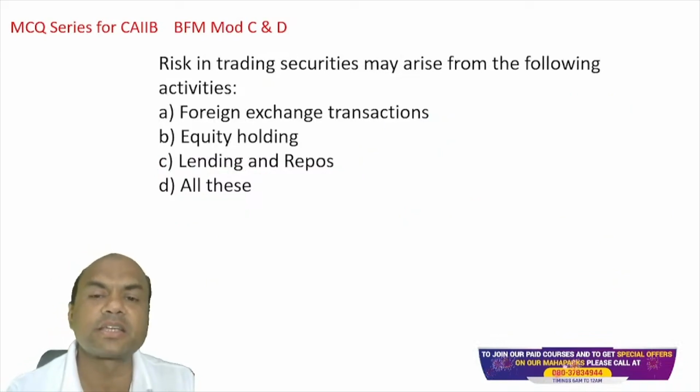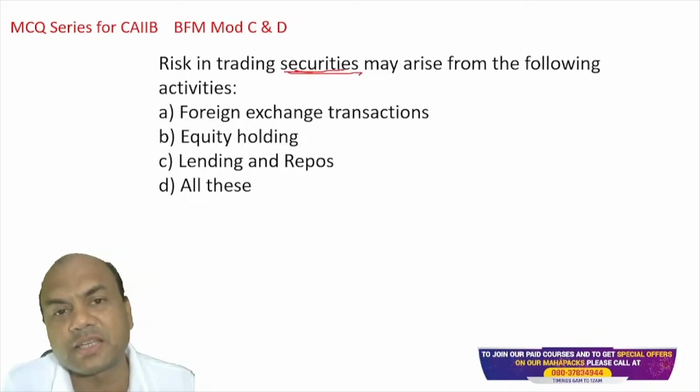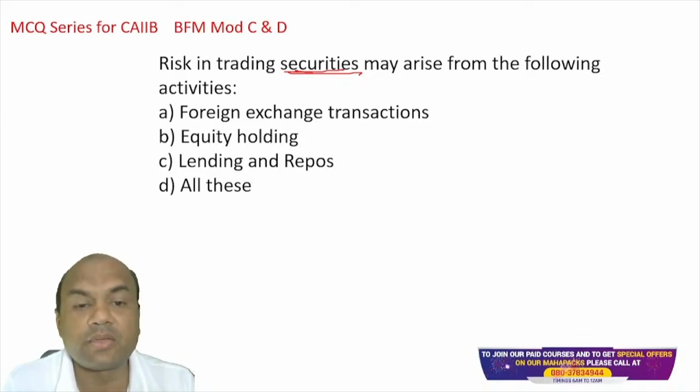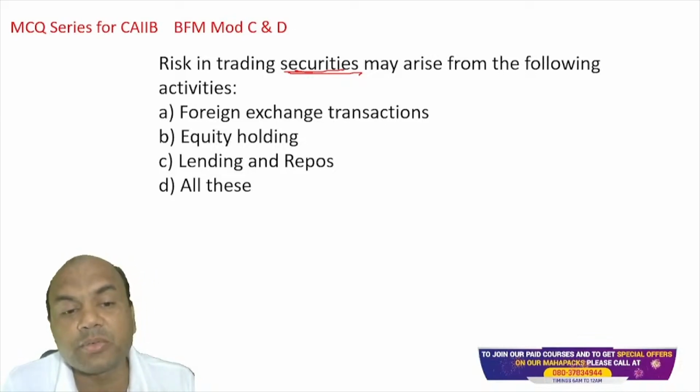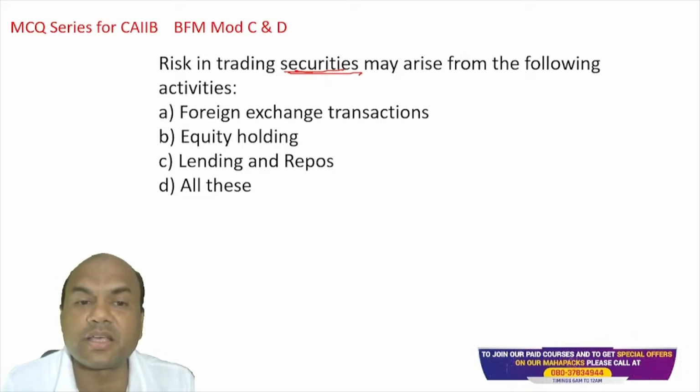Risk in the trading securities may arise from the following activities. So, risk in trading securities. Securities means what? It can be anything. It can be shares, it can be bonds, it can be anything. Forex, then equity holding, lending and repos, and all of these. So risk in this trading may arise because of what?